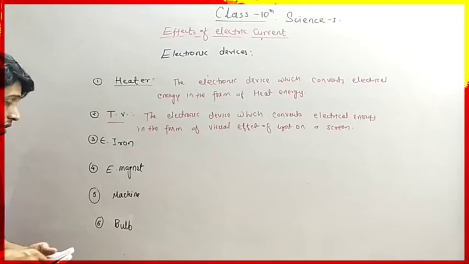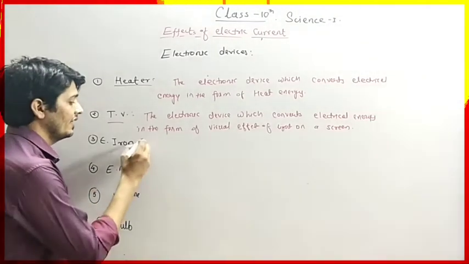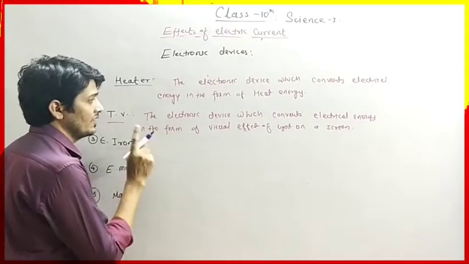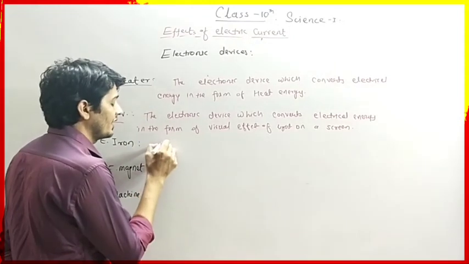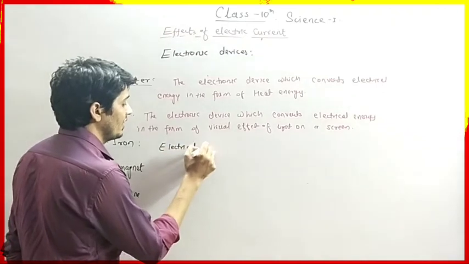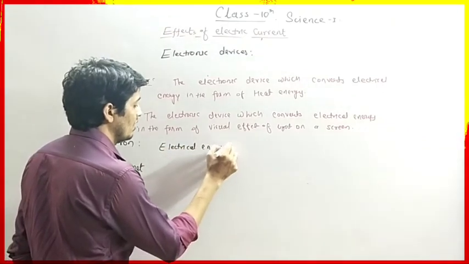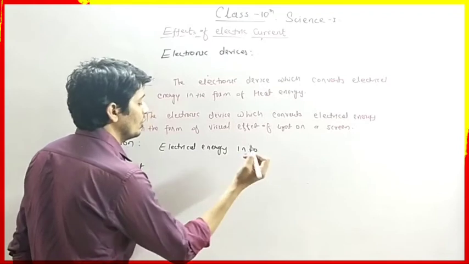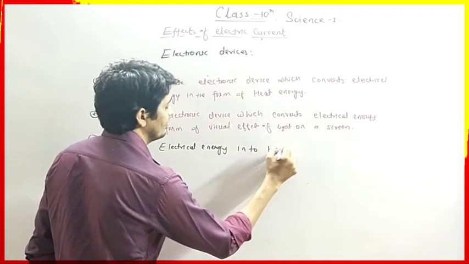Now next we have the electric iron. Again, it is an electronic device which converts electrical energy into heat energy.